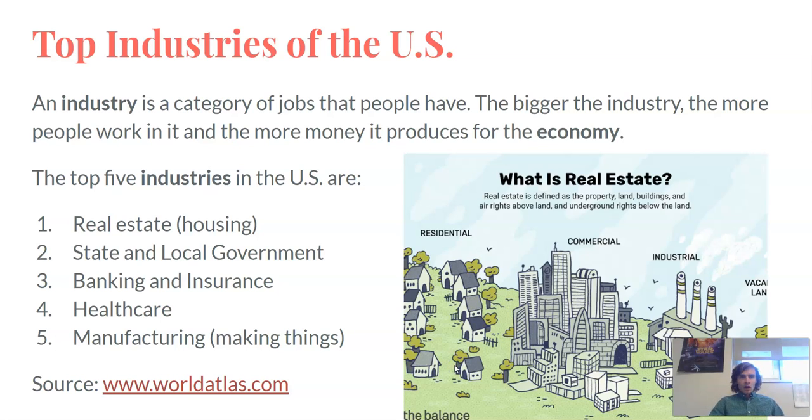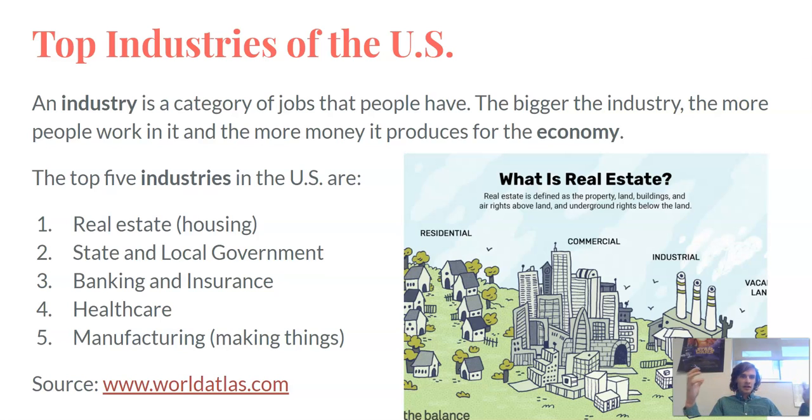Other things that are a part of the economy are called industries. So the economy is made up of a bunch of different industries, and an industry is a category of jobs that people have. The bigger the industry, the more people work in it, and the more money it produces for the economy. So in the United States, the top 5 industries, or top 5 number of jobs, are